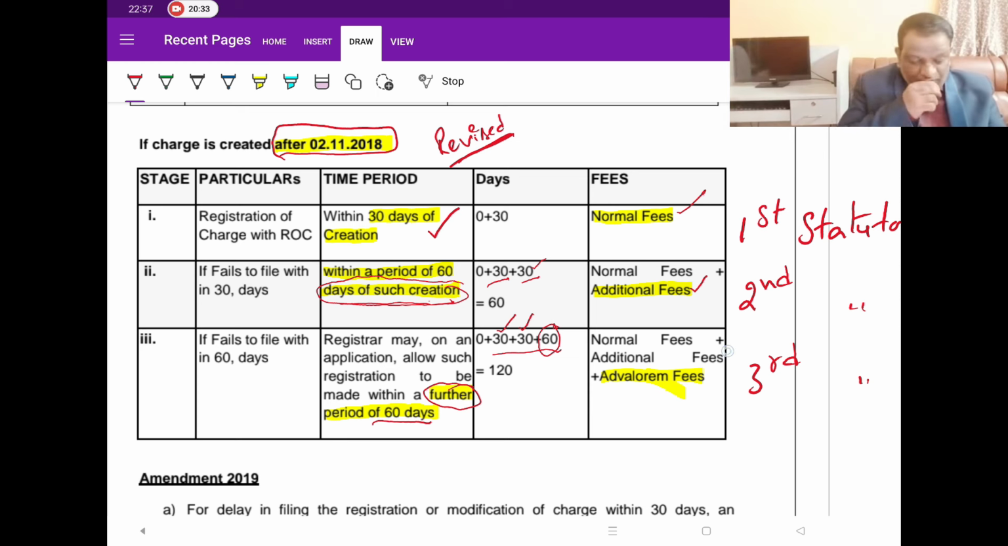Now, what fees they have to pay here? Normal fee, additional fee, and ad valorem fee. You are aware, ad valorem is nothing but based on the value.